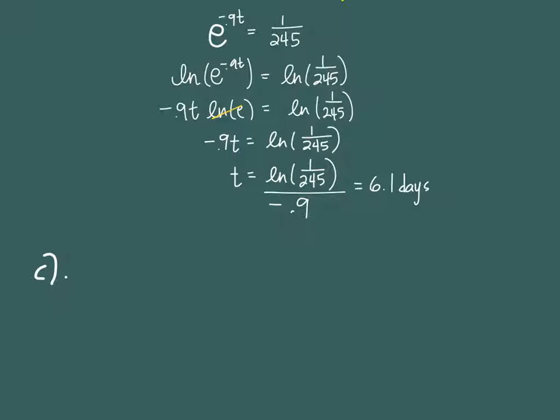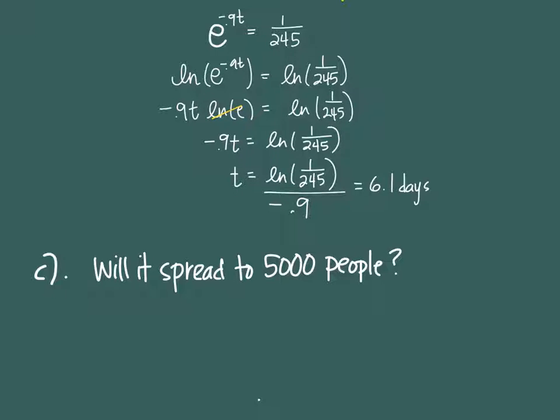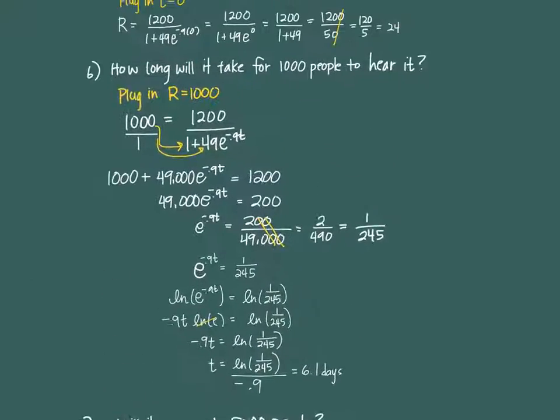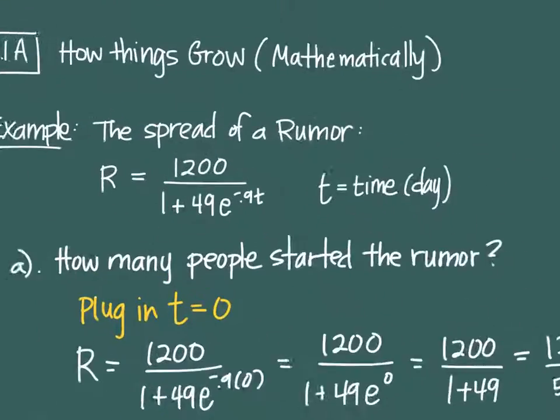Will it ever spread to 5,000 people? Okay. All right, the answer to this question is a yes or no question. And you're going to look back at the beginning, and the way you're going to answer this is to look at the original equation.